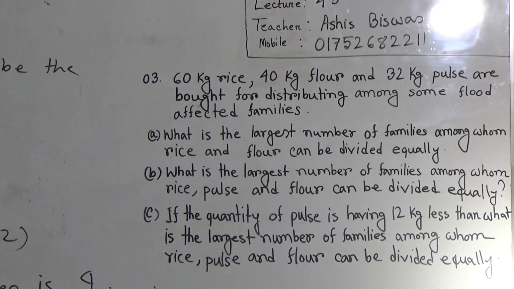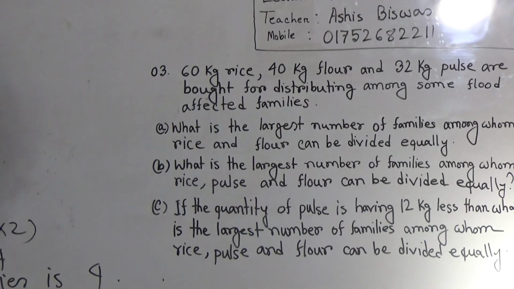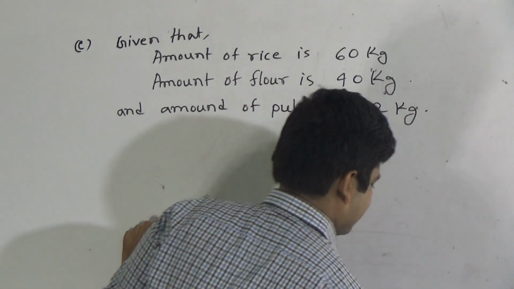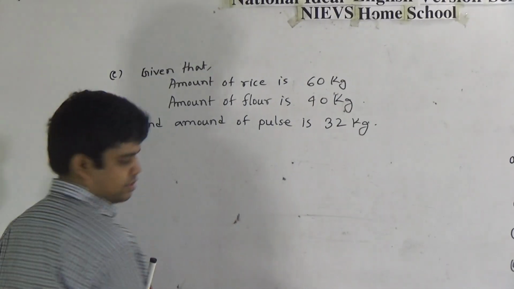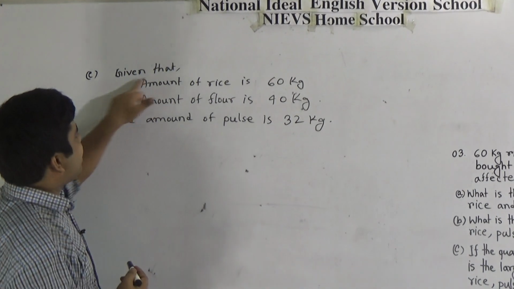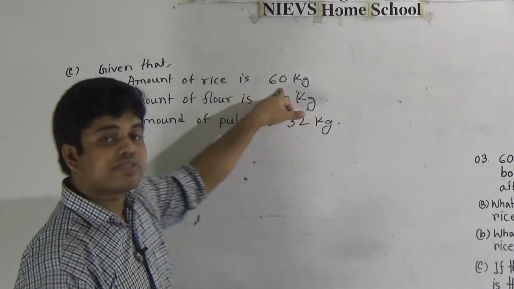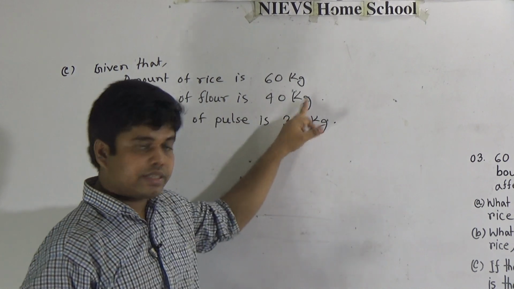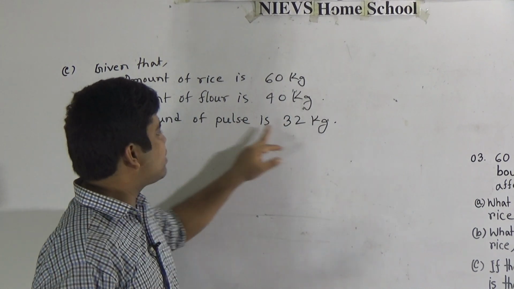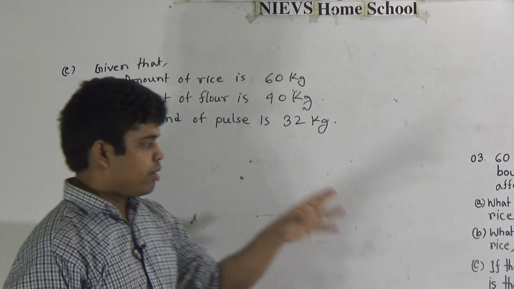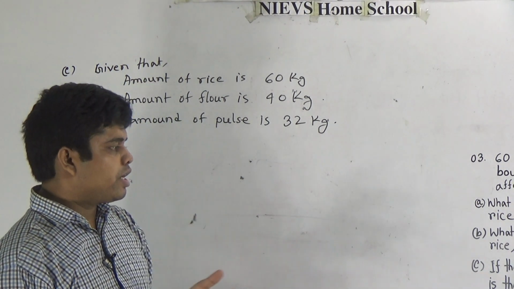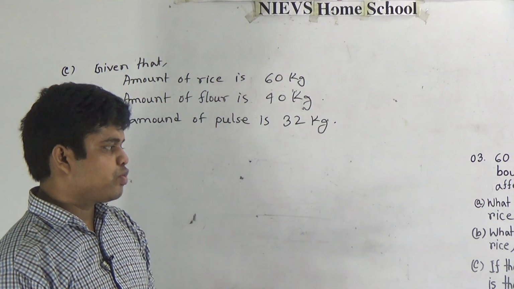This part is needed to solve question number C. So I do not erase this, okay. Given that amount of rice is 60 kg, amount of flour is 40 kg and amount of pulse is 32 kg. But an extra piece of information is given, which is the quantity of pulse is 12 kg less.